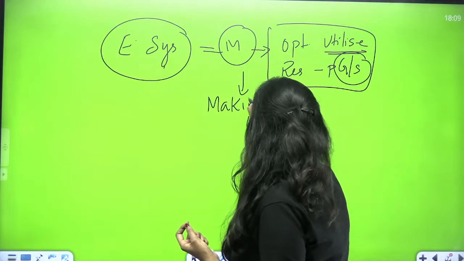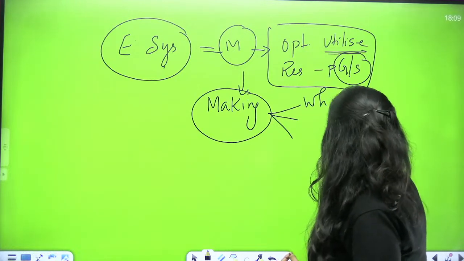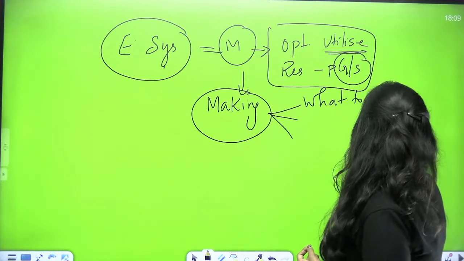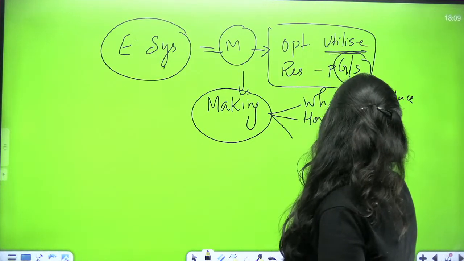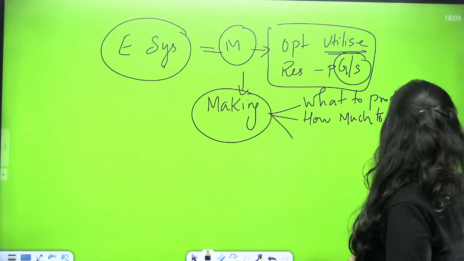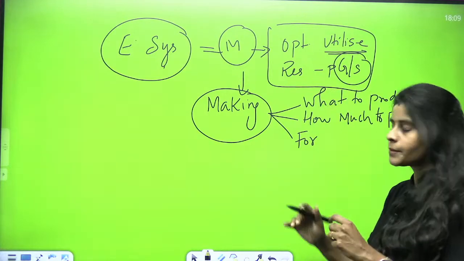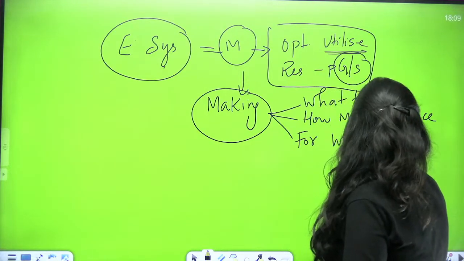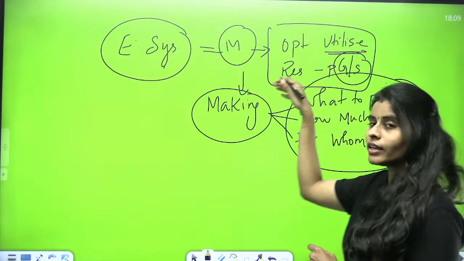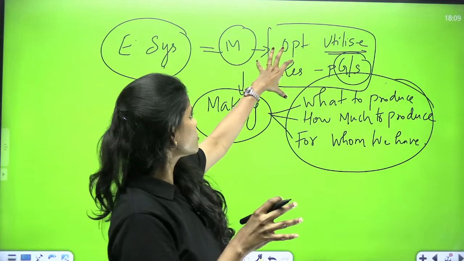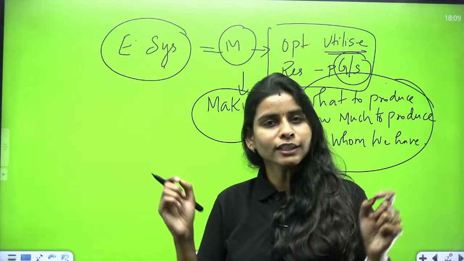What type of choices do we have to make? We have to make choices like what to produce. So what type of goods and services I have to produce in my country, and how much to produce, and for whom to produce. So these three are the important economic questions that have to be answered, right? By making these three choices carefully, we can ensure that we are optimally utilizing the resources in such a way that we are able to meet the demands of all sections of the population, including the poor, right?